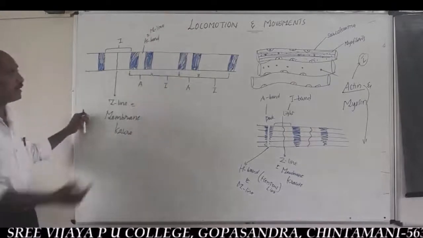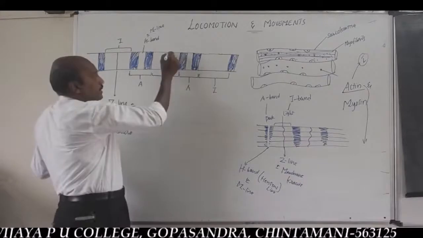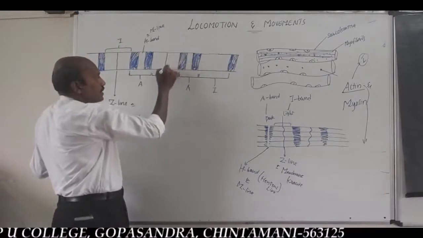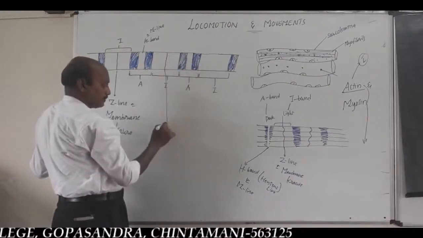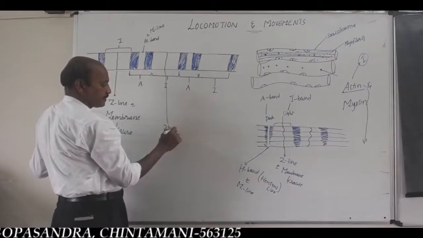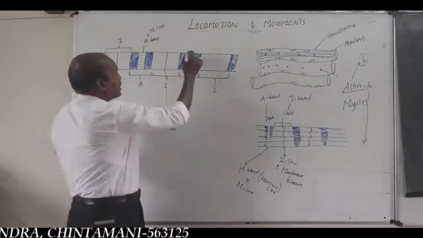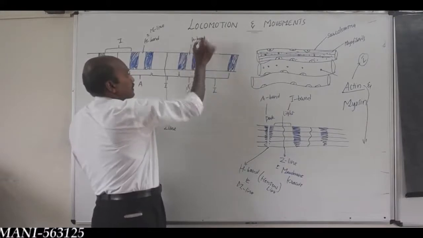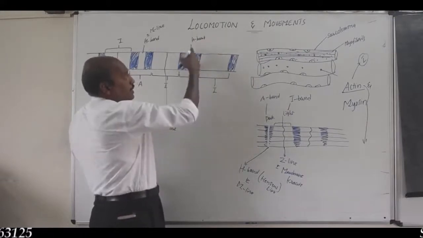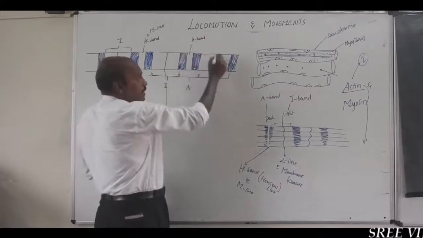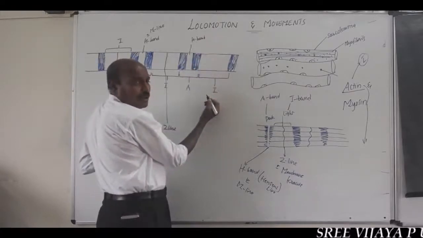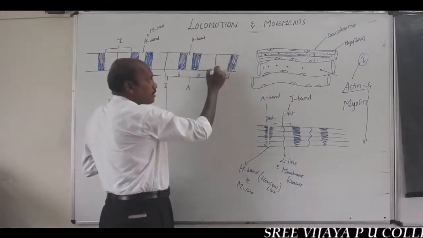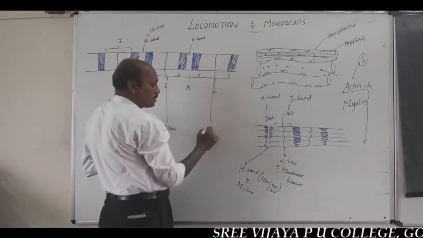The next one is the I band; at the center of the I band is the Z line. Then the next one is the H band, in the A band, the H band or M line, and next to the I band at its center is one more Z line.